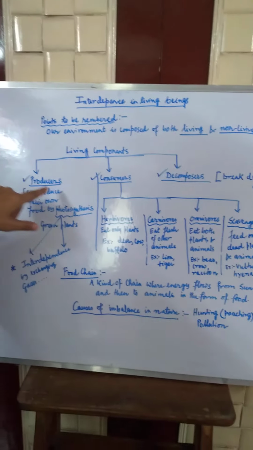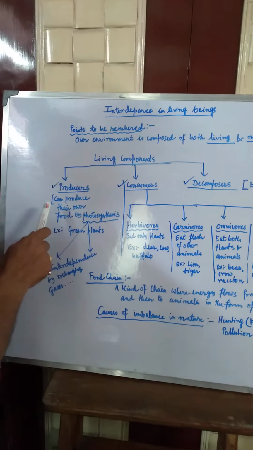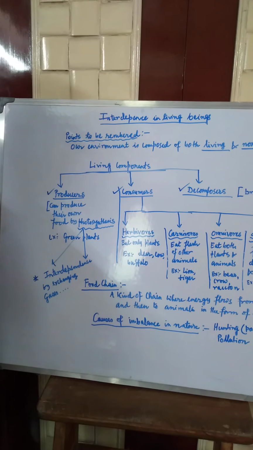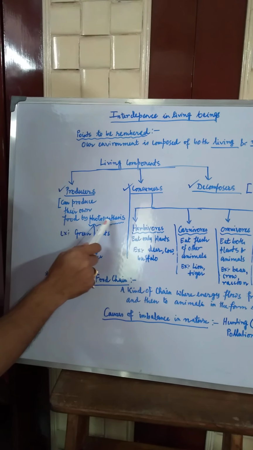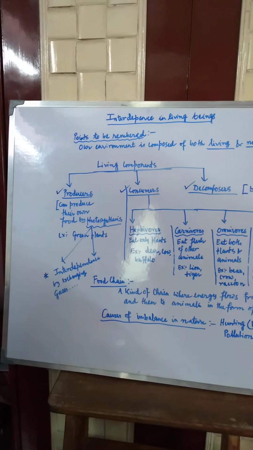So what are the producers? Producers are the kind of living beings which can produce their own food by photosynthesis. So what is photosynthesis? All the green plants can make their own food. For example, in the process of photosynthesis, in the leaves of the green plants, one green pigment is there. The name of the green pigment is chlorophyll.